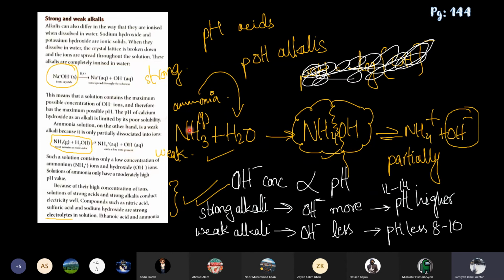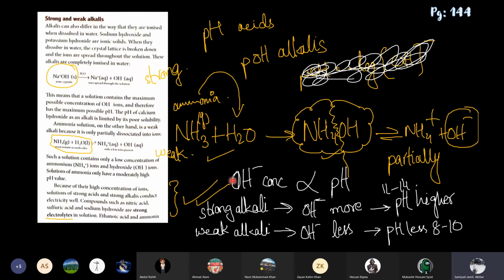Here I wrote in orange the equation: ammonia gas dissolved in water gives ammonium hydroxide, NH4OH. And as ammonium hydroxide is formed, it will split into NH4 positive and OH negative. So this is the ionization: a strong alkali fully ionizes and a weak one partially ionizes.